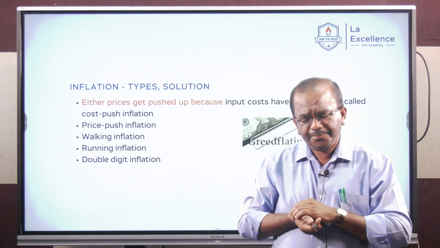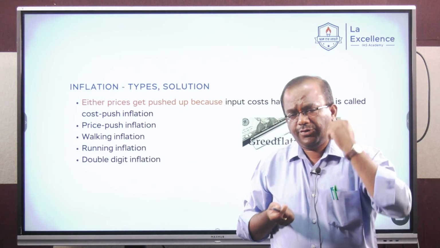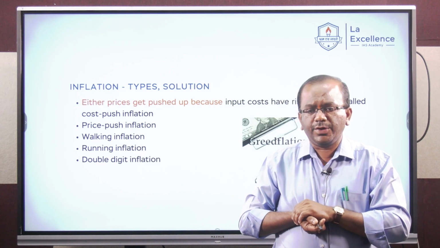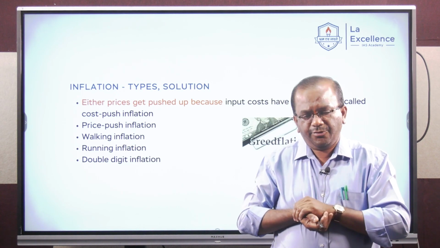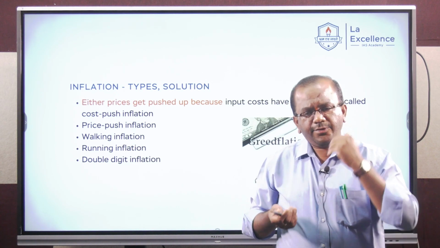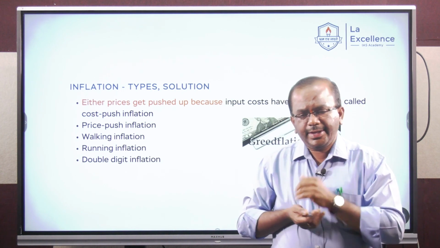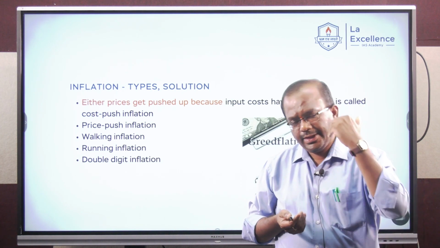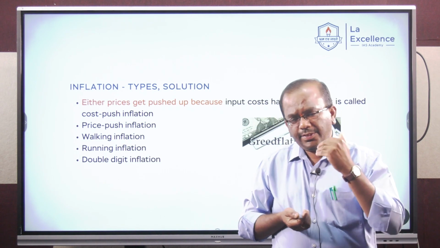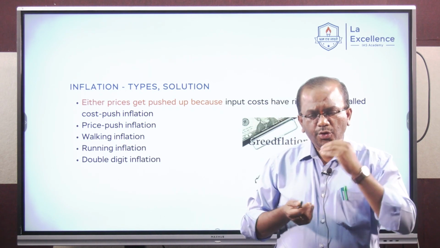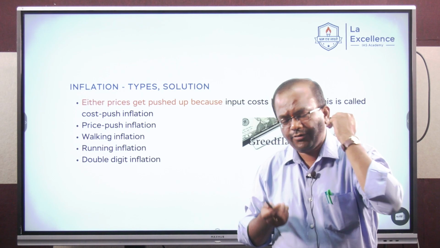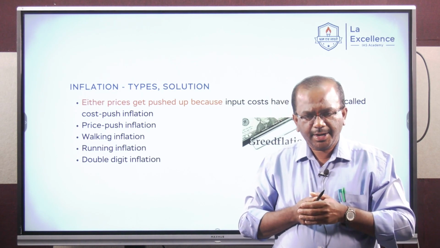Running inflation, right? An increase in the rate of inflation, and you are slowly moving towards the double digit 10% mark. Once you cross the 3 to 4%, then you enter the 5 to 6% bracket, the 6 to 8% bracket, and then you touch almost the 10% inflation mark, right?